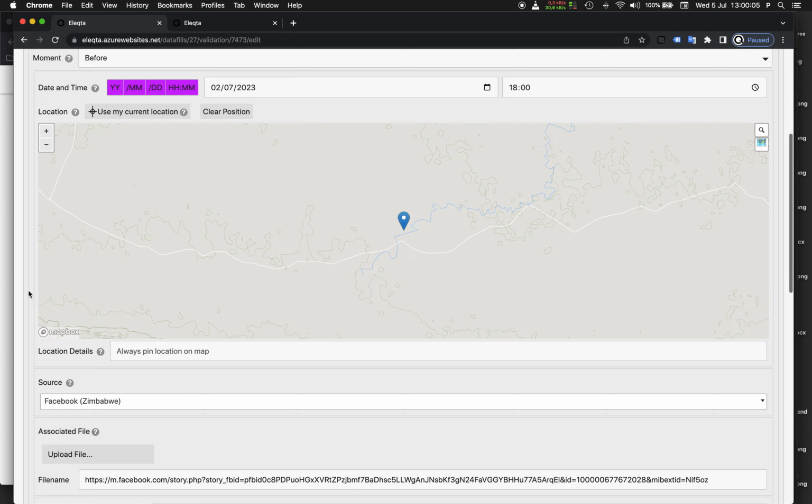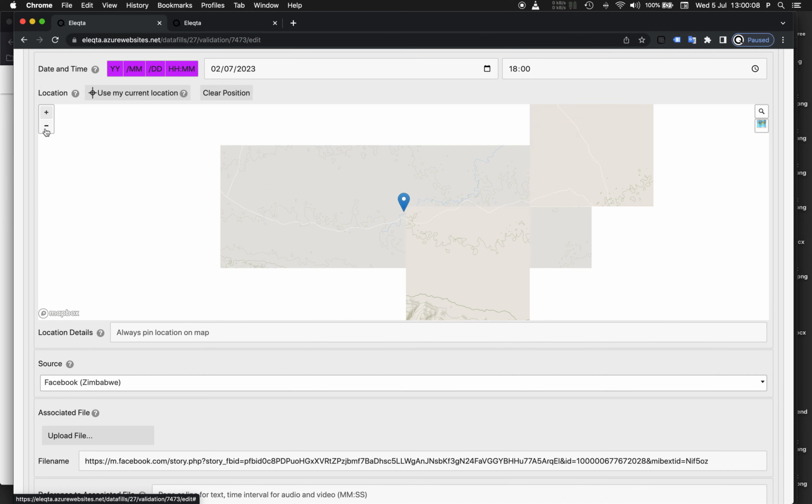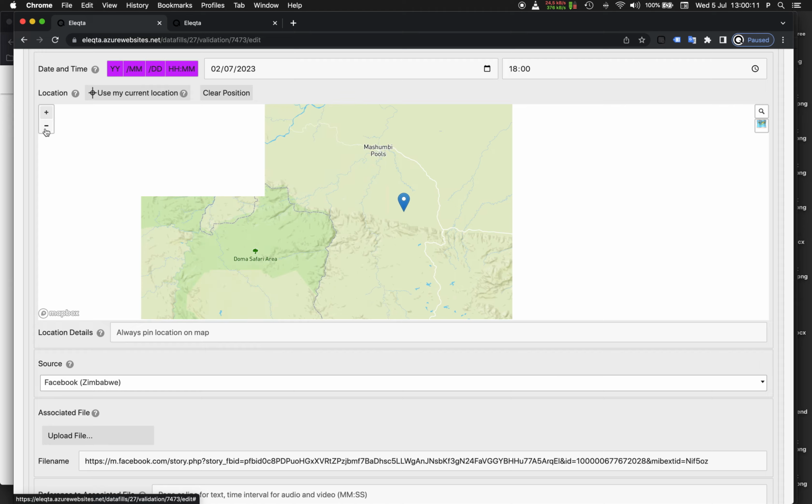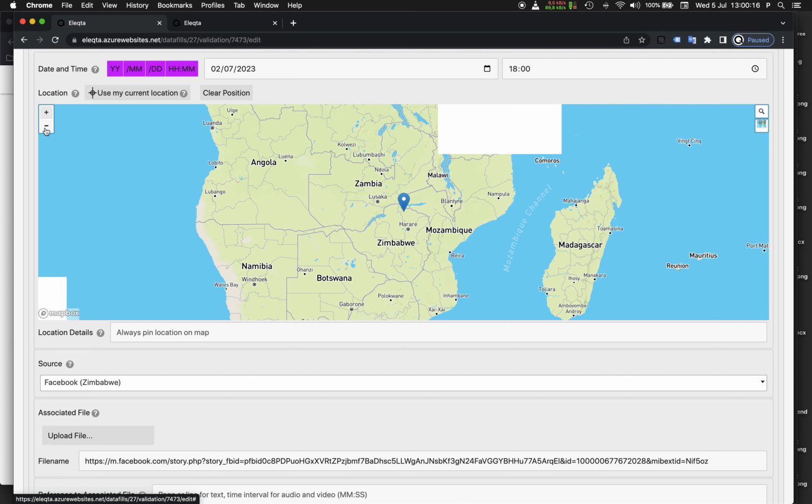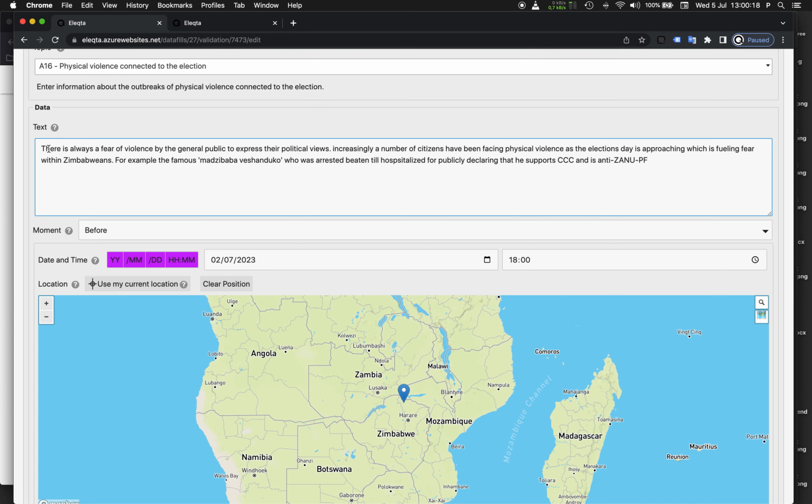Okay, again, this is information that is sourced from Facebook, and the researcher has pinned the position on the map in the north of Zimbabwe. There is always a fear of violence by the general public to express their political views. Increasingly, a number of citizens have been facing physical violence as the election day is approaching, which is fueling fear with Zimbabweans. For example, the famous Madzibaba Veshaduko, who was arrested, beaten, and hospitalized for publicly declaring that he supports CCC and is anti-ZANU-PF.